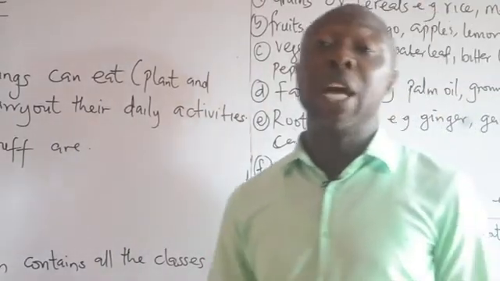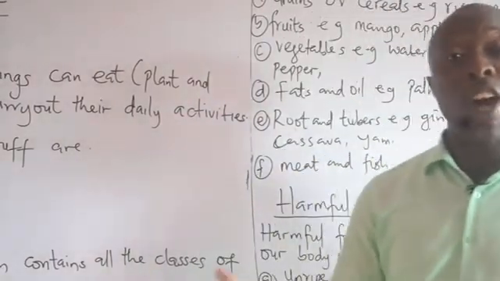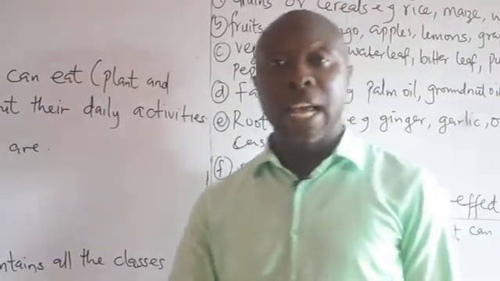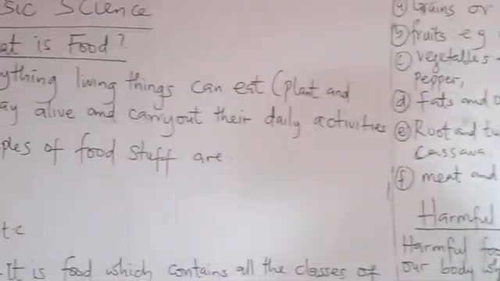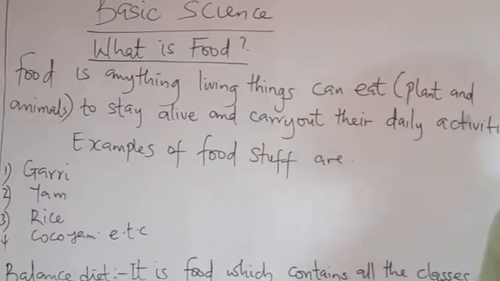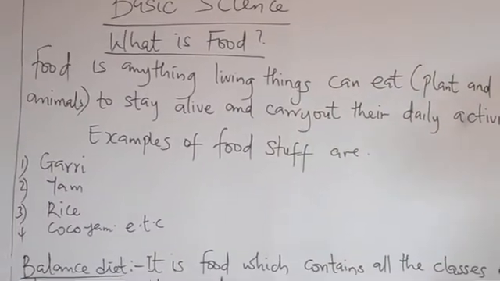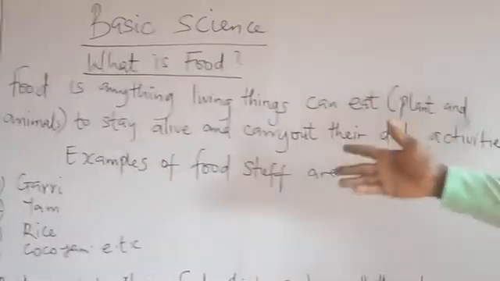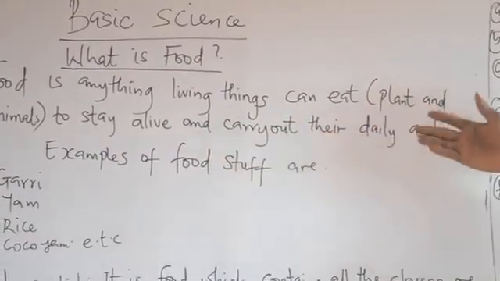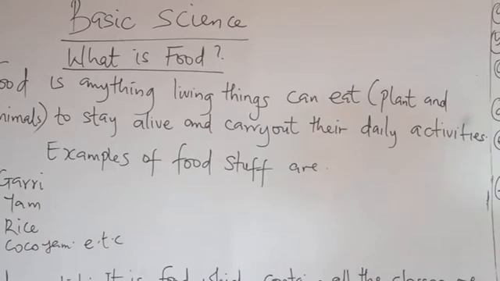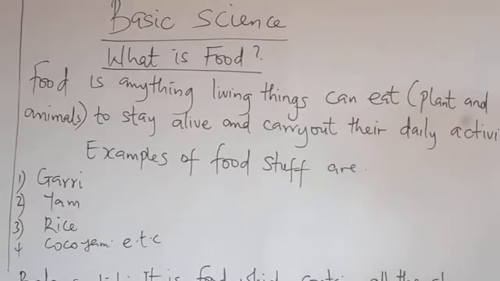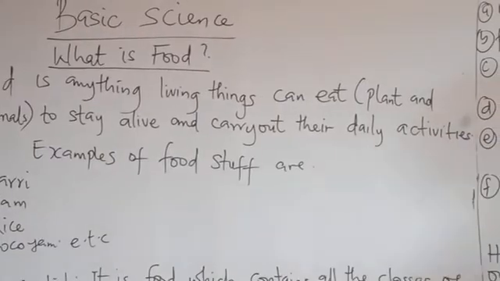And food is usually of plant and animal origin that contain carbohydrate, vitamin, protein, mineral, fat, and oil. What is food? Food is anything living things can eat, including plants and animals, to stay alive and to carry out their daily activities.